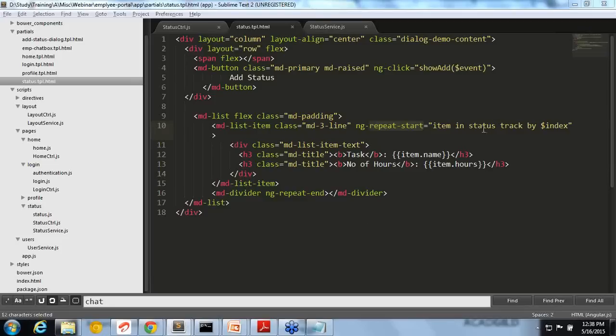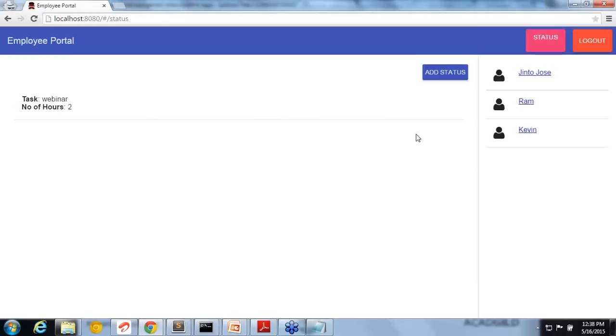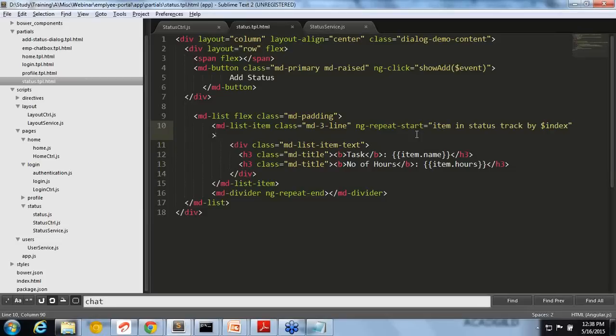Where can we use AngularJS? Any application where you need more forms and more interaction in a single page application, you can use AngularJS. It is a more interactive application, where any data update that happens I need to immediately showcase. For that kind of thing you can use AngularJS.